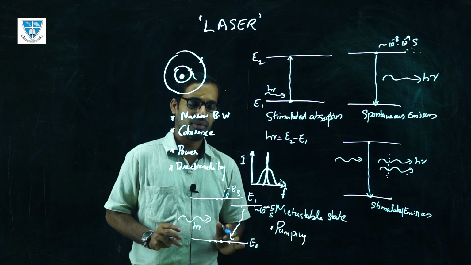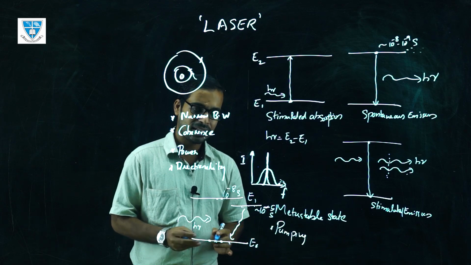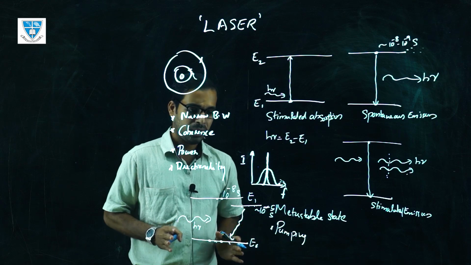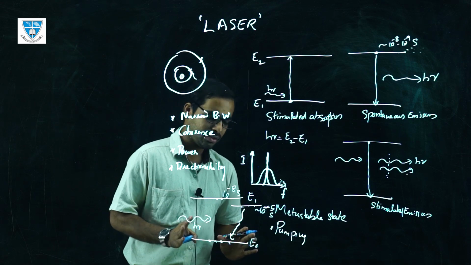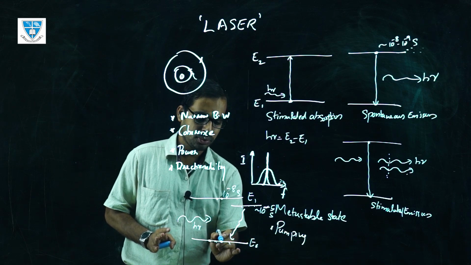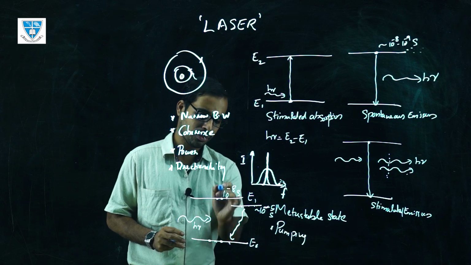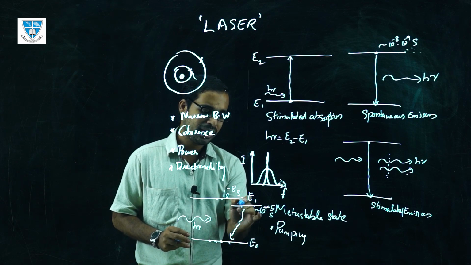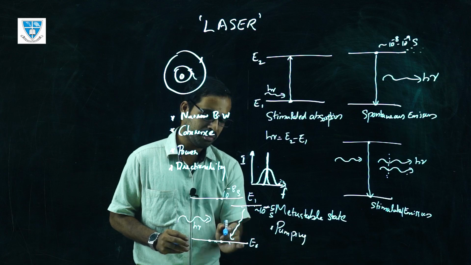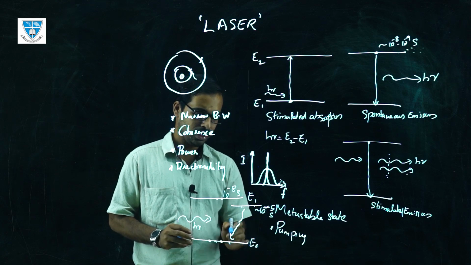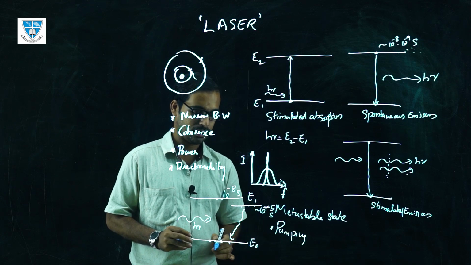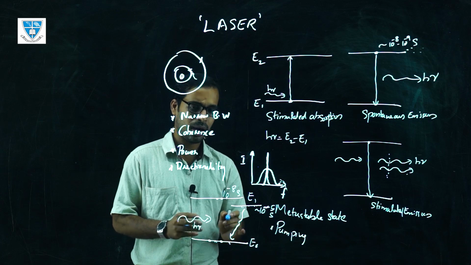There are different ways of pumping: electrical pumping and optical pumping. In such a way, energy is given to these electrons and they go to the higher level, and we create a condition where there will be laser action between the metastable state and the ground state. So these are two conditions for laser action.